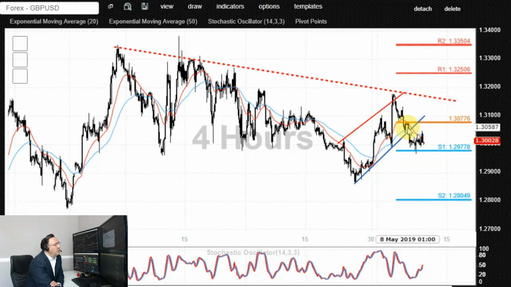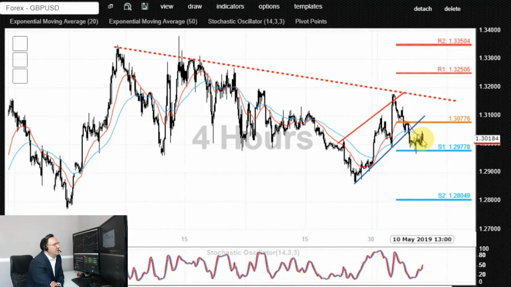Bears appear to be in complete control below that level, with a potential rally into that zone, and a confirmed rejection would open up the way for a deeper retracement to the downside towards 1.2977, possibly 1.29, which is signified by this cluster of the lows and also a nice and round number, possibly even 1.28.